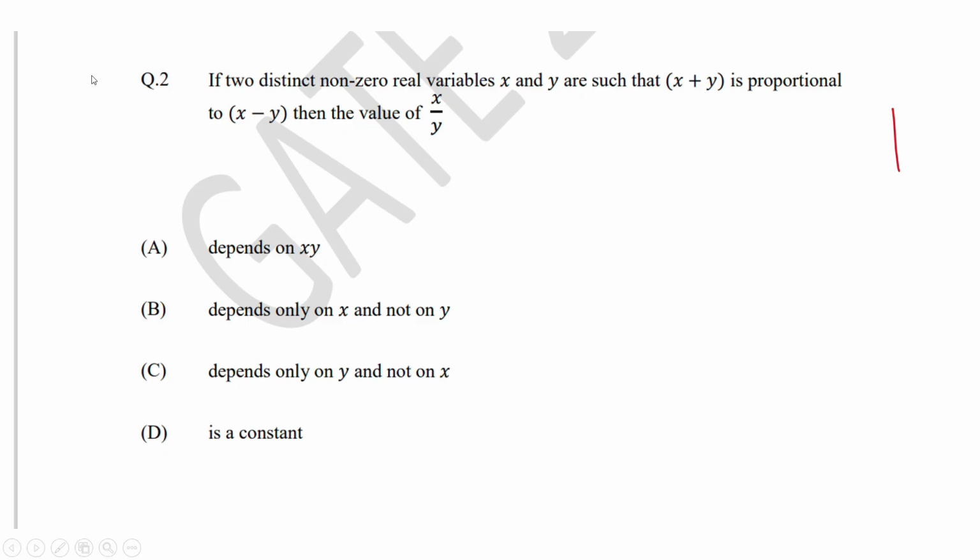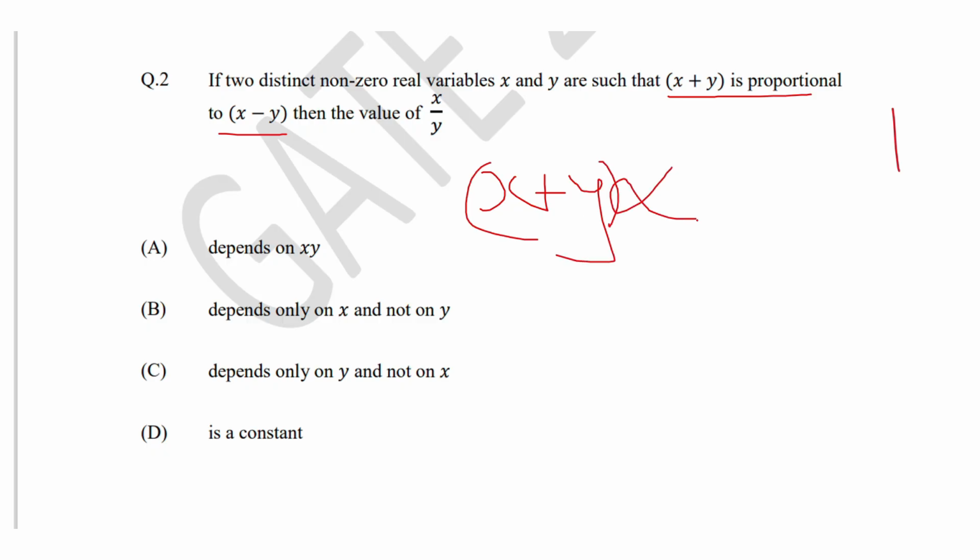Hello everyone. So this is also a 1 mark GATE aptitude question from CSE paper. In this question, they have asked the relation between x and y, that is in terms of x by y, by giving us the equation indirectly. They have mentioned that x plus y is proportional to x minus y. So in general, if you write this, the equation will be x plus y directly proportional to x minus y. They haven't mentioned whether it is directly proportional or indirectly proportional. Better to take direct proportionality.